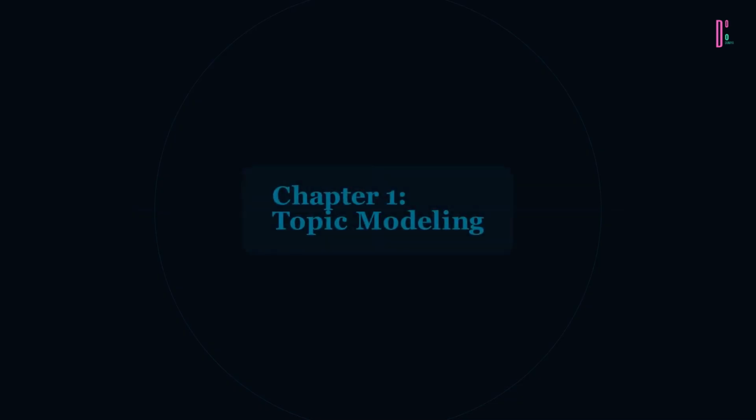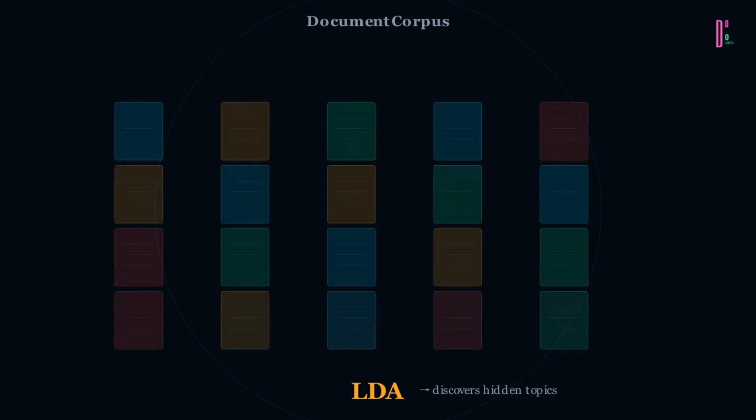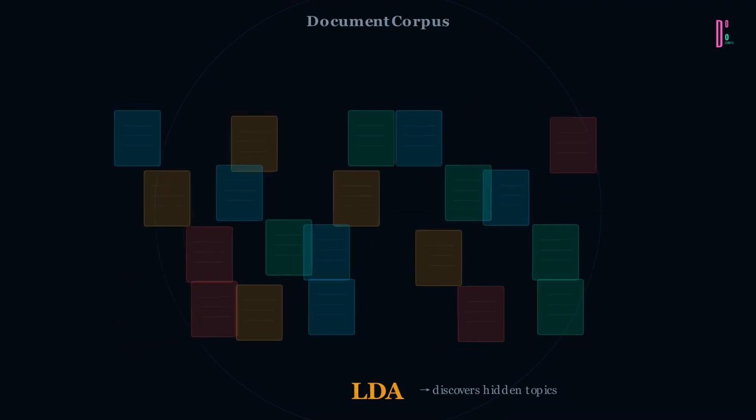Let's examine each one. Topic modeling answers the question, what is this collection about? The most famous algorithm is LDA, latent Dirichlet allocation. Here's the key insight. LDA assumes every document is a mixture of topics, and every topic is a distribution over words. This document might be 60% technology, 30% business, 10% politics.